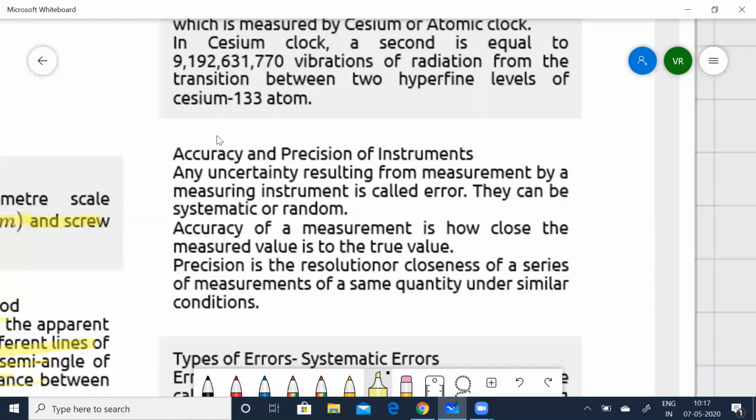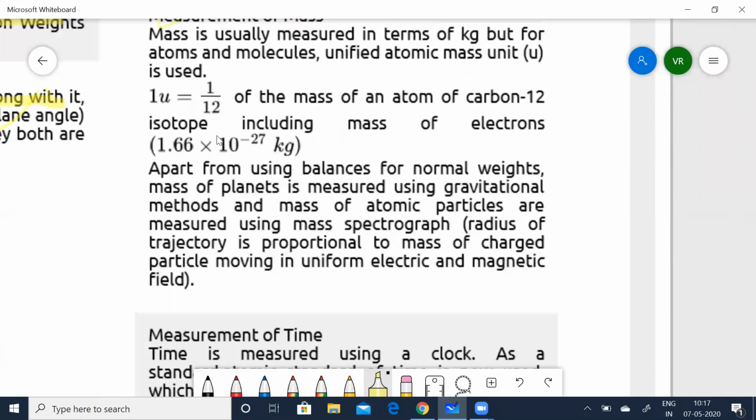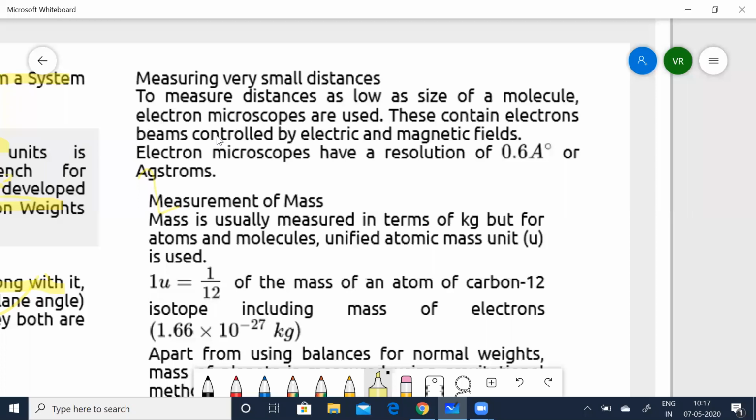Next, coming to the other units, this was the measurement for big units or very, very big distances. Now, how do we measure small distances, distances as low as the size of a molecule? So we saw something macroscopic, something very, very big. Now we are going to see something very, very small, as in the size of a molecule. There we use electron microscopes.